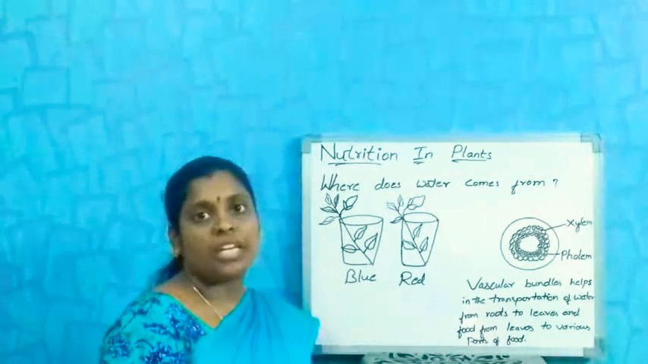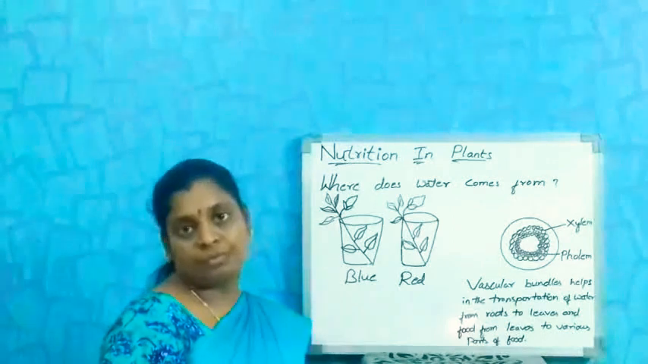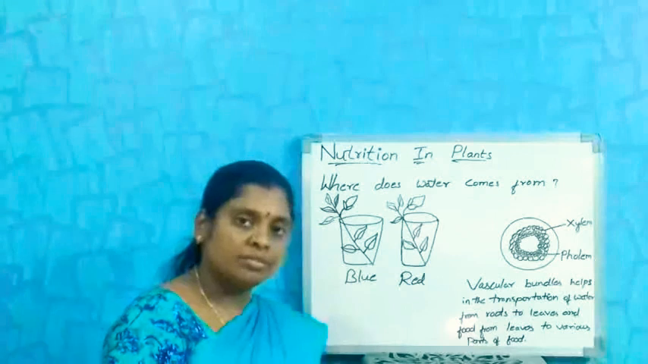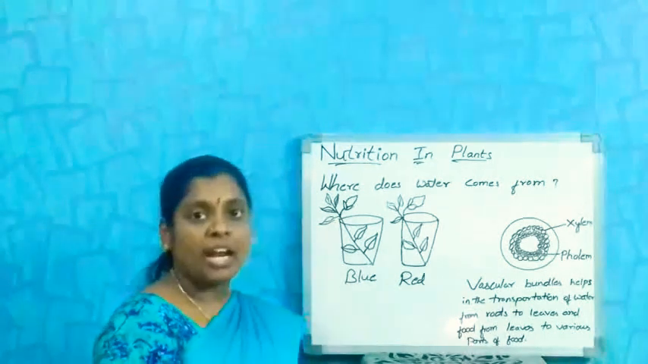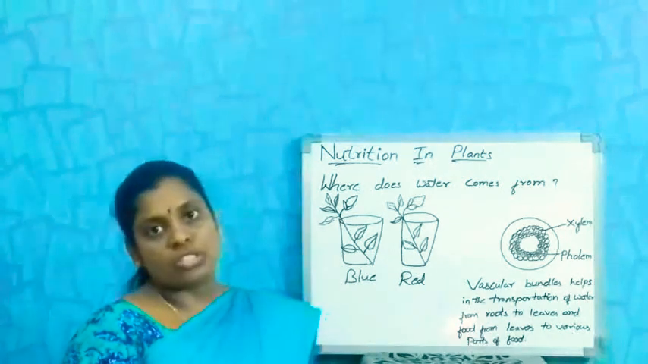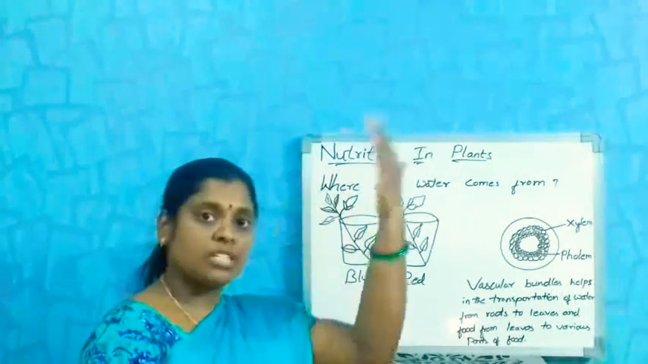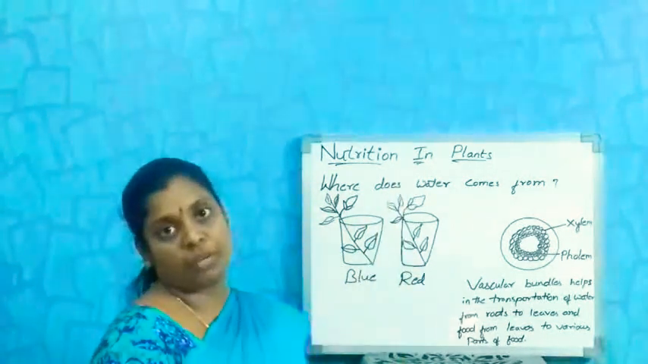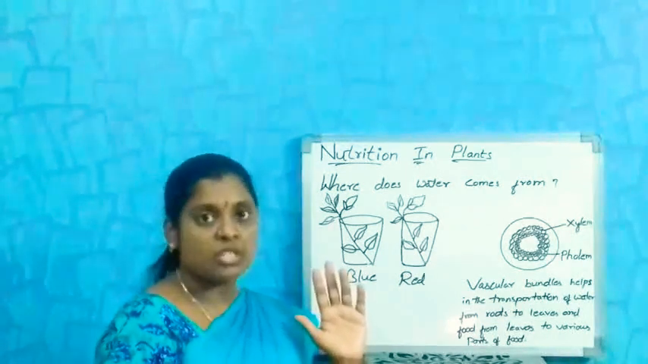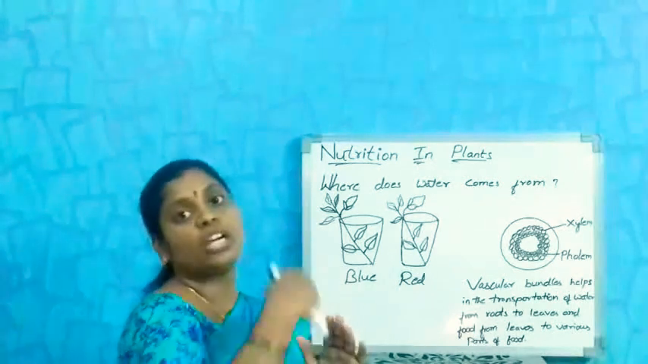And the next topic is, where does water come from? Just now we have learned that the plant absorbs the water from the soil through the roots, and the preparation of food materials takes place in the leaves. That's the upper part of the plant, whereas the roots are underground in the soil. How does the water reach from soil to the leaves?